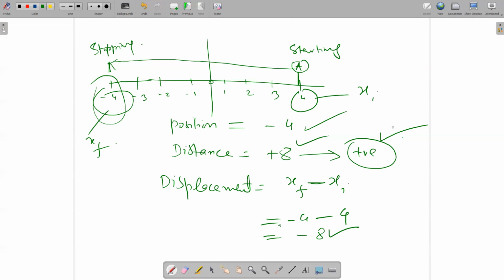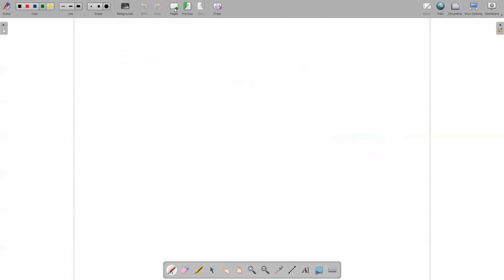Now understand this one. Yes, all clear. Okay. Remember that distance is always greater than or equal to displacement.